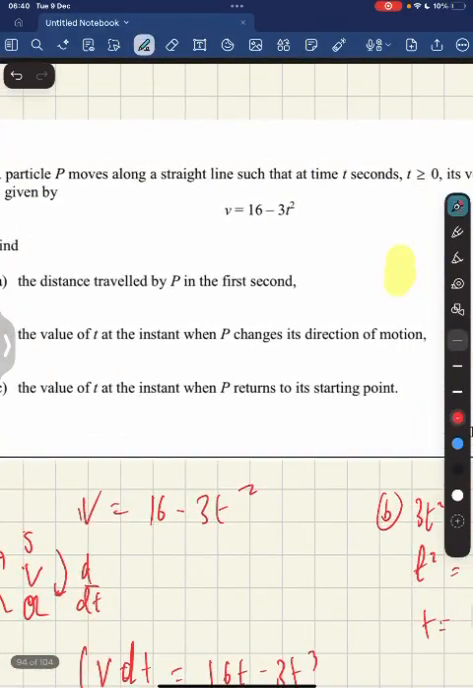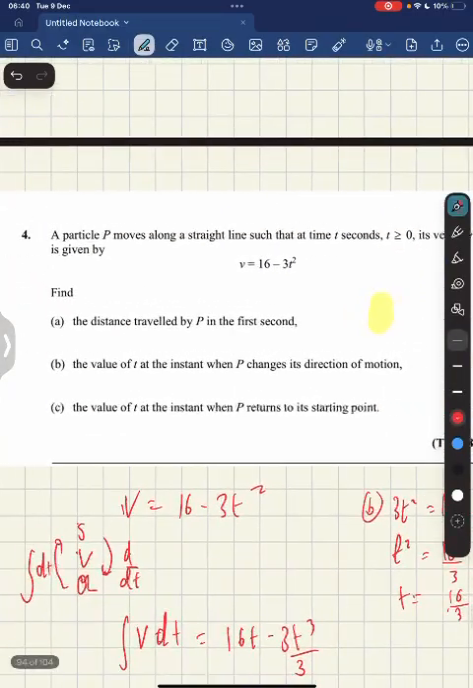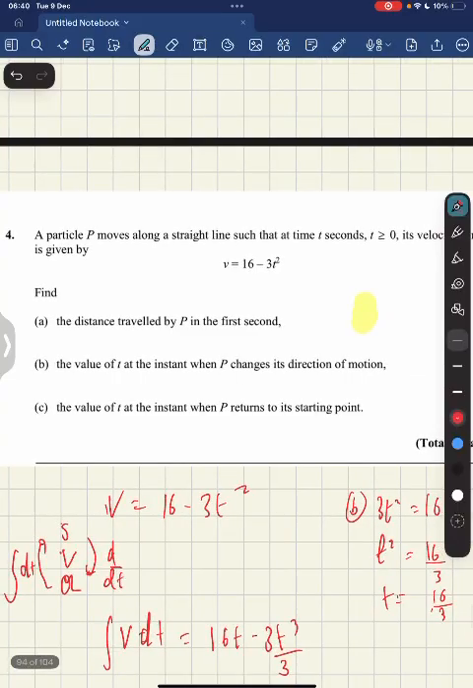The reason why it's equal to 0 is because the velocity will then equal 0 and then it will change sign. So in this case, let's say it was positive, it would change sign and go negative, or it would be negative, change sign and go positive. But it needs to equal 0 first.